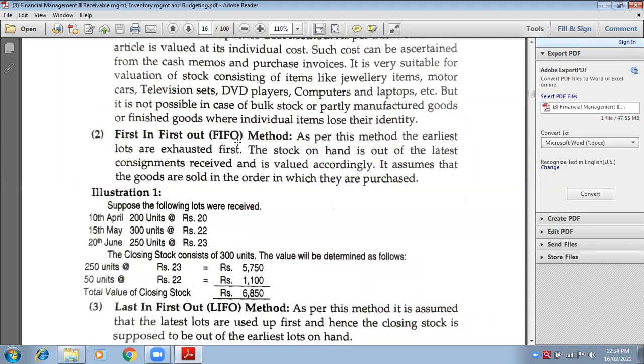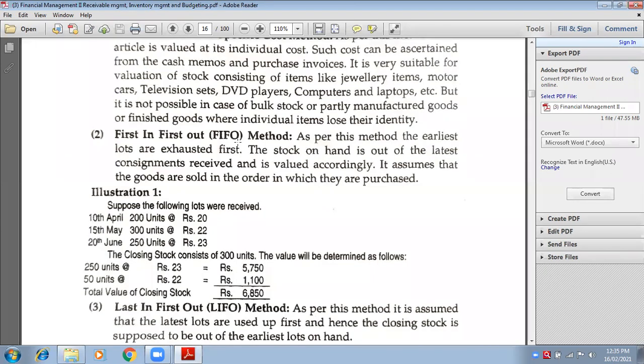Why? Because it may have an expiry period after 6 months, maybe after 1 year. So you have to sell it in the market, right? You don't have to wait for other products to come in, convert from raw material to finished goods, and then sell. No. FIFO means whatever has been made first has to be sold out first. For the recent products, you need not wait. Whatever you have made, you have to sell it.